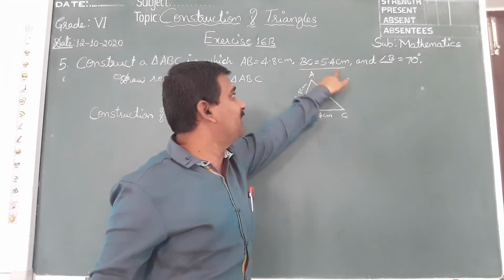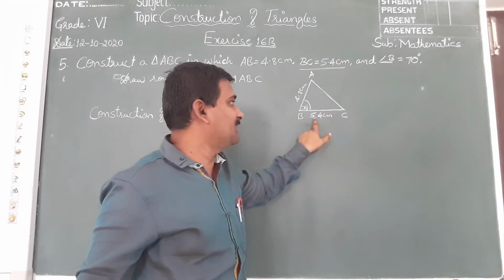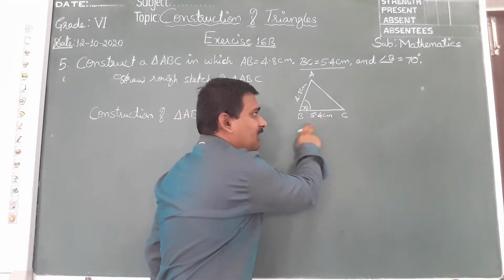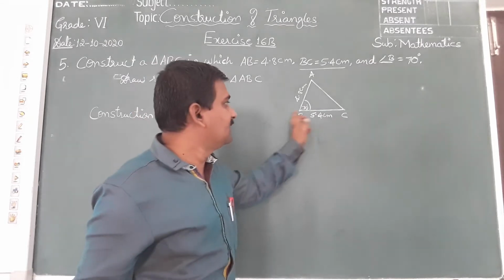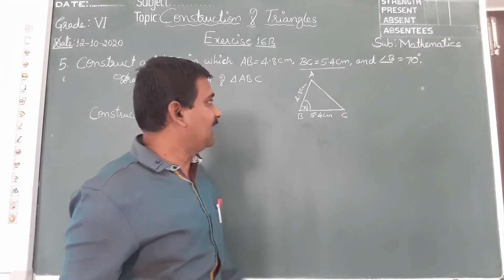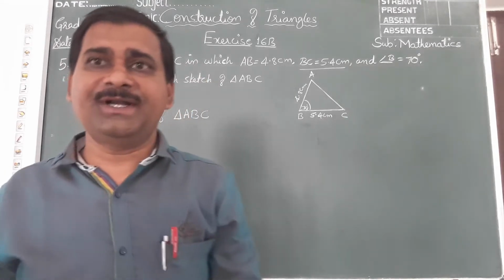So I have drawn BC with a length of 5.4 centimeter as the base, right? And after that comes an important step, children.